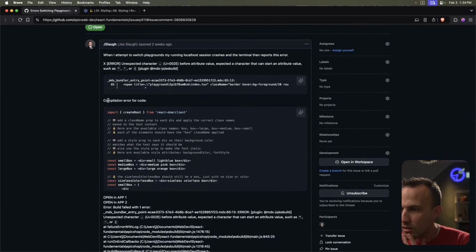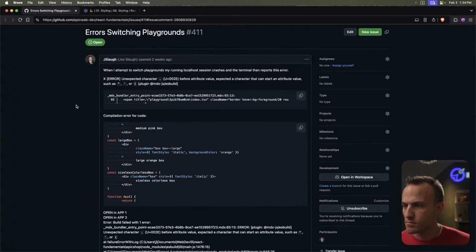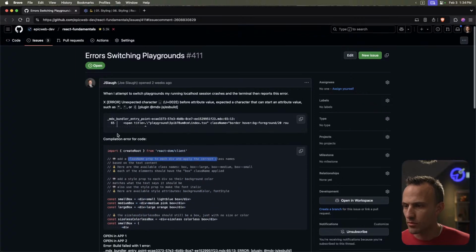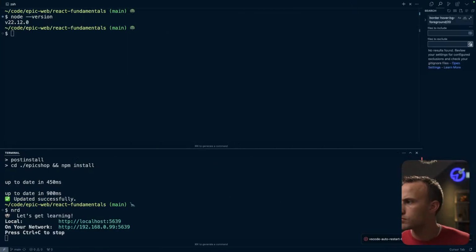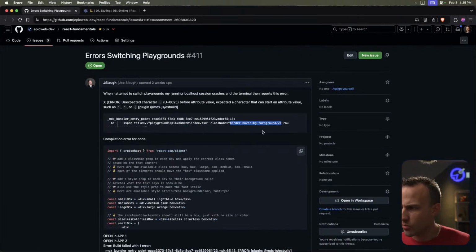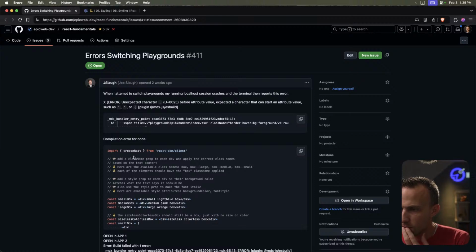Yeah, from what I can tell, this is the exercise that I'm on. I'm confused. Compilation error for the code. Yeah, I didn't think that must be from the workshop app. I'm really confused by this bit right here. That doesn't make any sense to me.